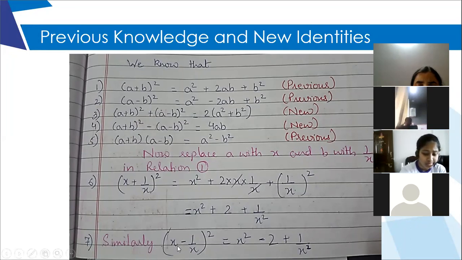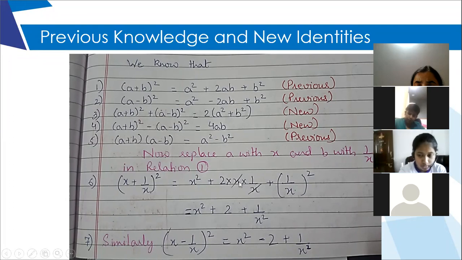Then the seventh is when we replace a and b with x and 1 upon x respectively in the second identity. So in place of a, I have written x. In place of b, I have written 1 upon x, and there is a negative sign in between. And outside the bracket, the square is there. Then expansion: a square, so on the right side, it is x square. The middle term will be minus 2 into a into b, means into x into 1 by x.